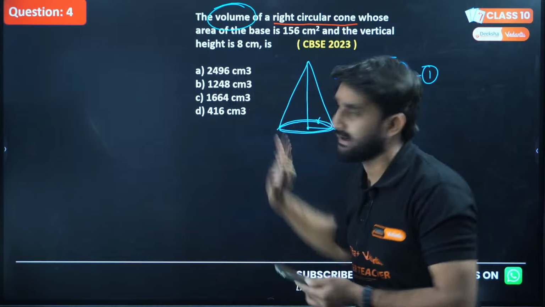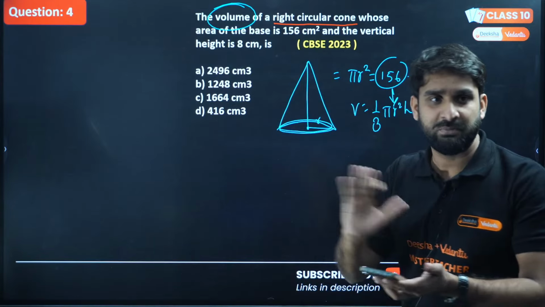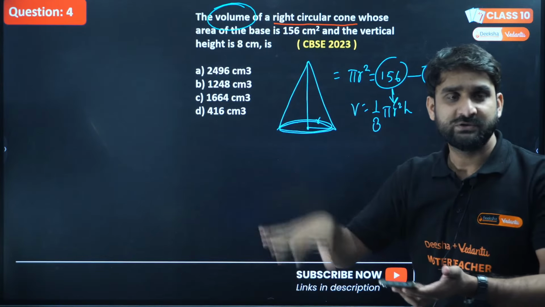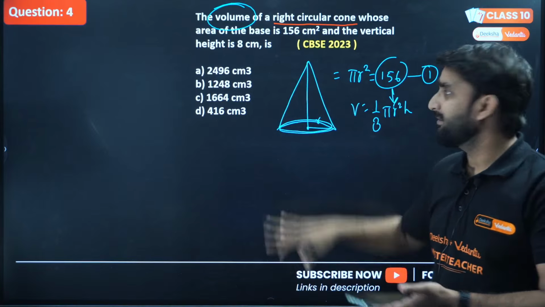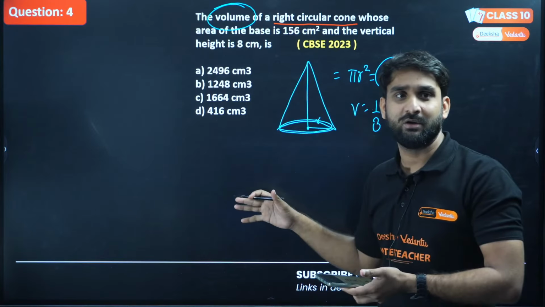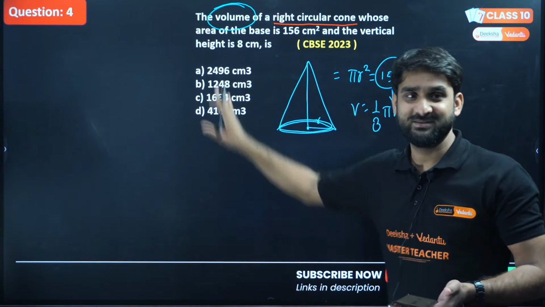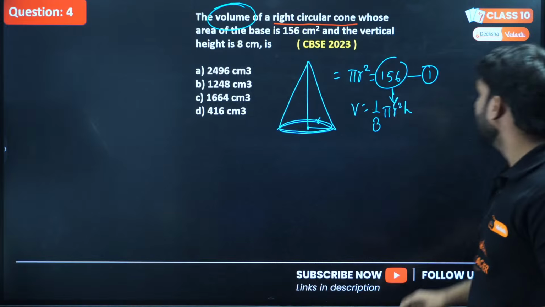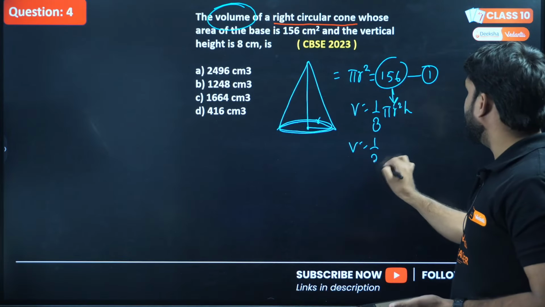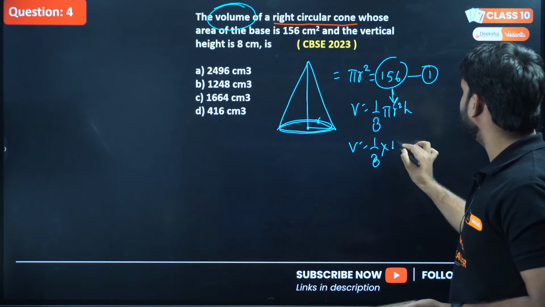You have to tick the correct option only. The examiner is not going to see your solution, how you solved and tackled the question. It doesn't matter. Only the answer matters, because this is an objective type question, right? So 1/3, can we replace this pi r square by 156?